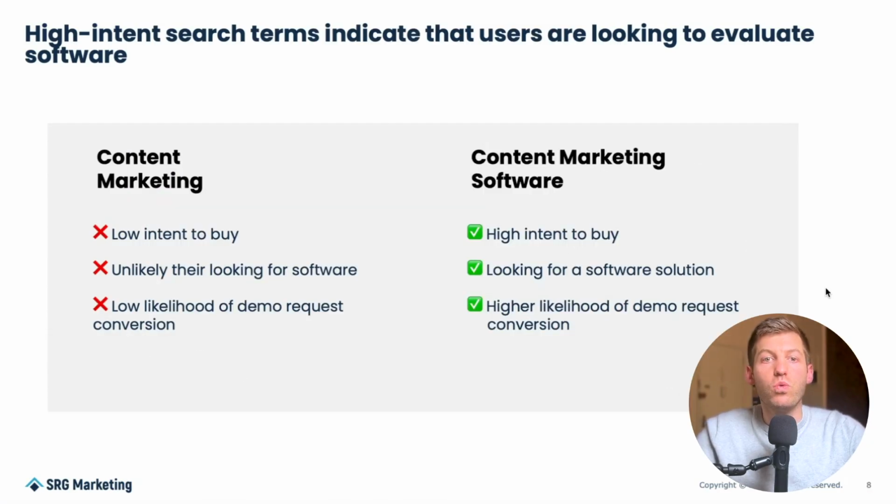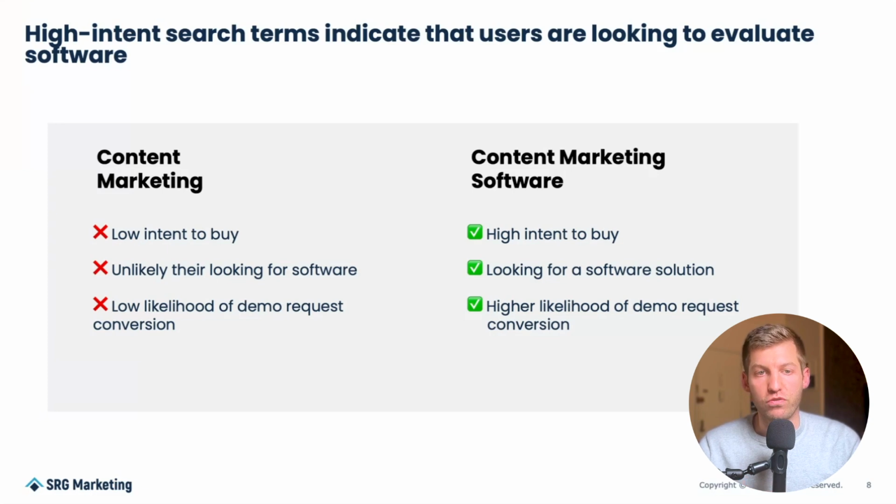So the first thing you want to do to help improve lead quality with your Google Ads campaigns is make sure you're focused on bidding on high intent keywords. High intent keywords are keywords that indicate that someone is actively looking to evaluate or purchase a service, company, or software. Simply put, these keywords typically have words in them like software, solution, platform, services, companies, vendors. Using these words indicates that people are actively searching for a solution.